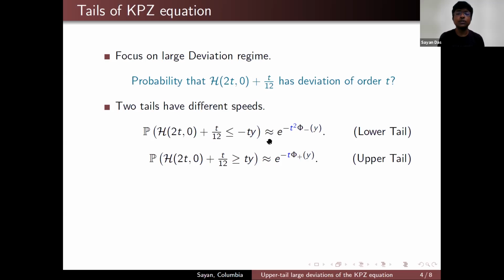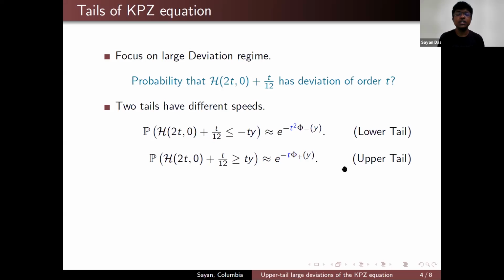So it turns out for the lower tail, the probability has a decay of e to the power minus t squared times a function, while for the upper tail, the probability has a decay of e to the power minus t times another function. So the two tails actually have different speeds.